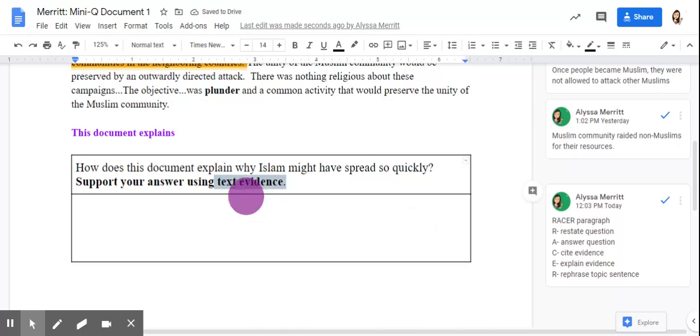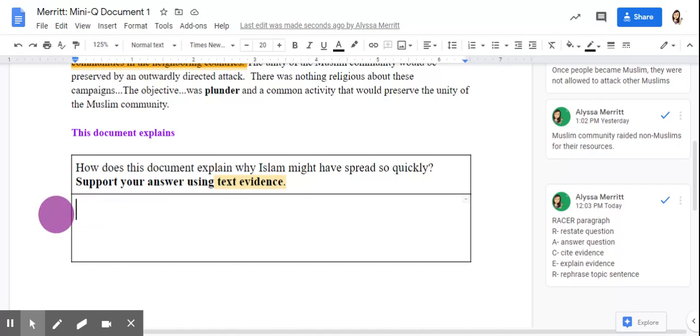So, according to our RACER structure, we need to first restate the question. When I say restate the question, I'm referring to this question here. How does this document explain why Islam might have spread so quickly? So you need to first think, how can we take that question and transform it into a topic sentence? I'll give you a hint. It'll have the word because in it.